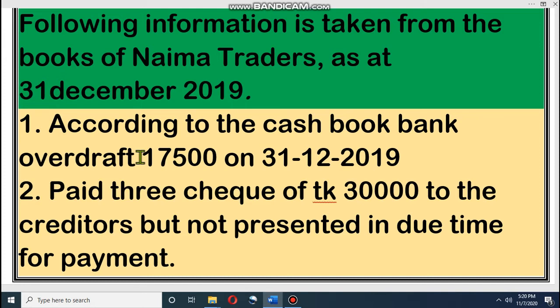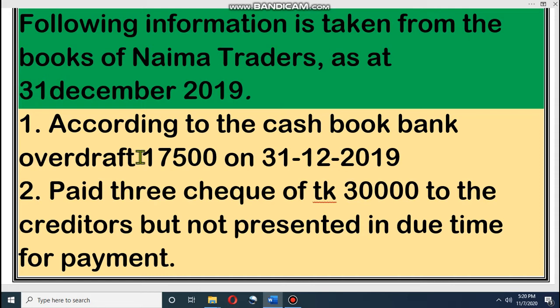Dear student, you know that for information gaps or mistakes, we prepare a bank reconciliation statement. And I have told you that if we start with a bank overdraft balance as per cash book or bank balance as per bank book, then the formula is that in any book, if we did the transaction as debited, that means we made a debit for that transaction, then it will be added, and if we made a credit, then it will be subtracted.